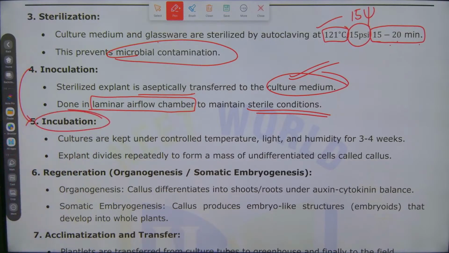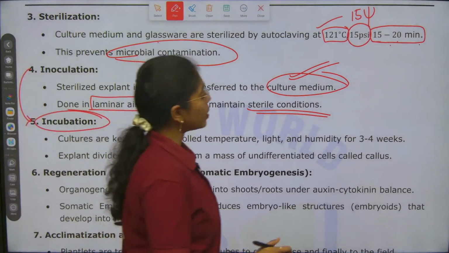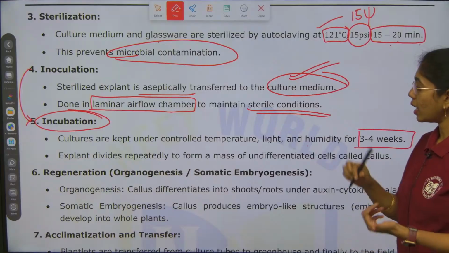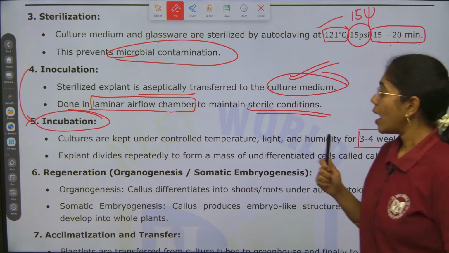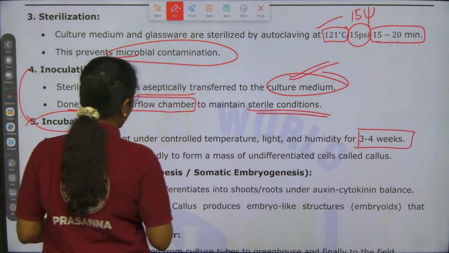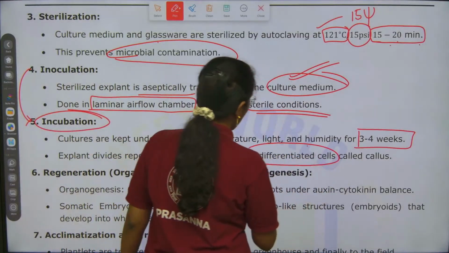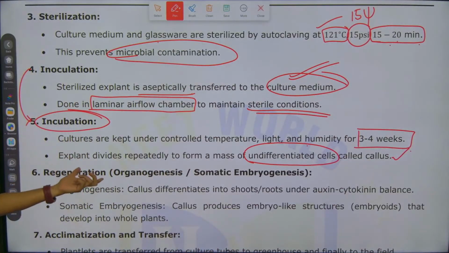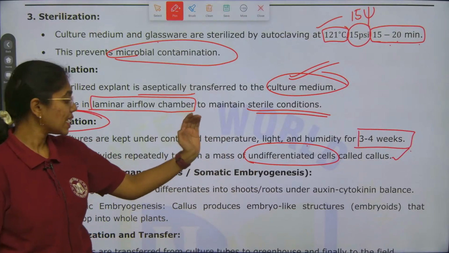After inoculation, what we will do? Incubation, wherein cultures are kept under controlled temperature, light, humidity for how many weeks? 3 to 4 weeks. Next, the explant divides repeatedly to form a mass of undifferentiated cells called callus.